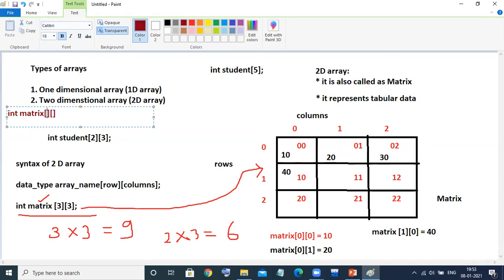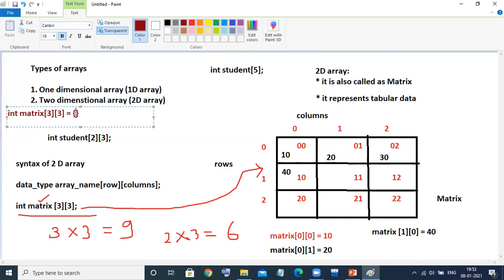Suppose I'm taking a compulsory 3 by 3, because already I've given the demo. 3 by 3 equals 3 rows, 3 columns, right? So how to initialize this? There are multiple options, but I'll suggest one best option. Suppose I want to initialize 3 rows and 3 columns.